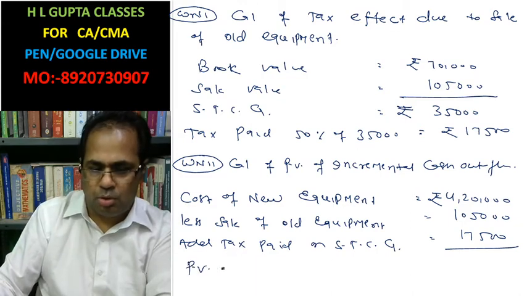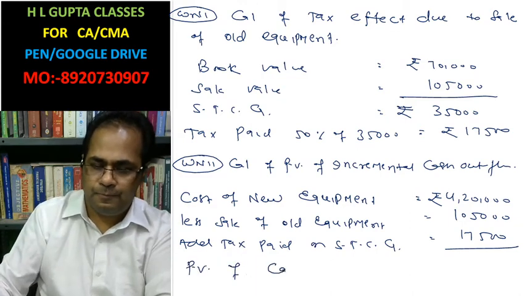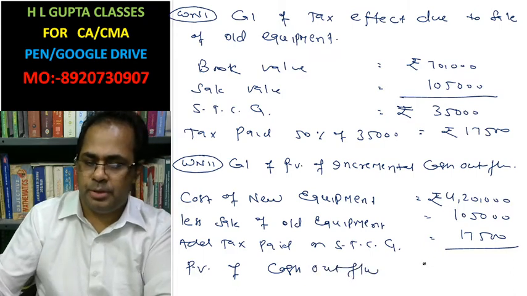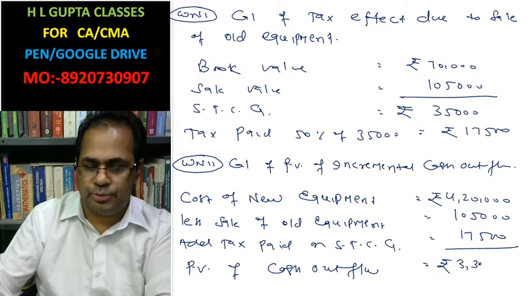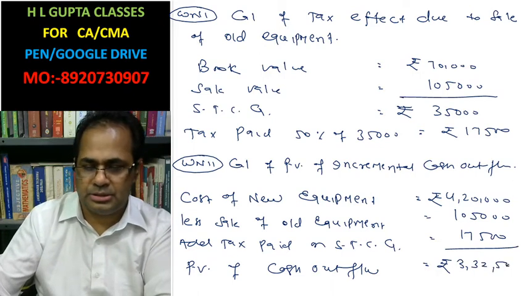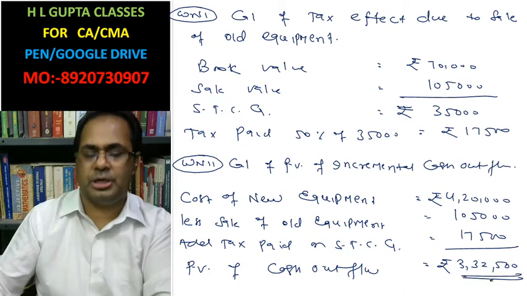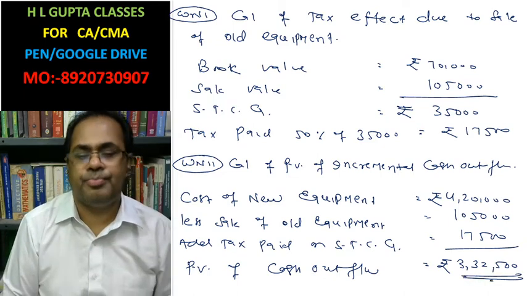Present value of cash outflow is rupees 3,32,500. This is the present value of cash outflow, 3,32,500.